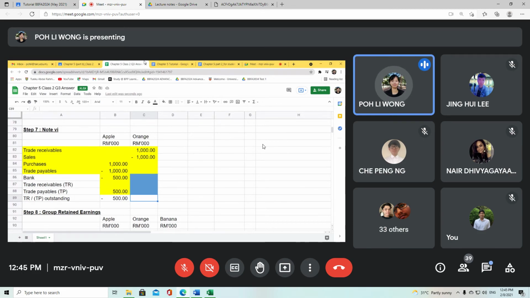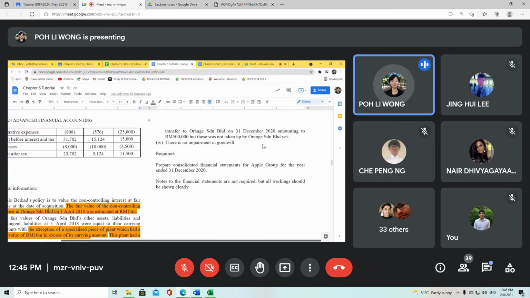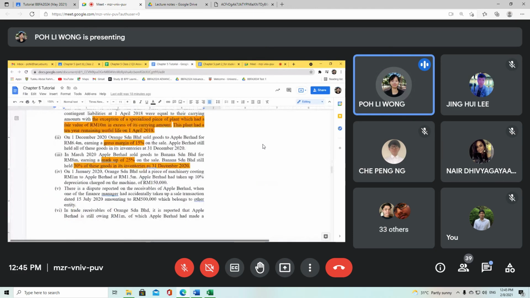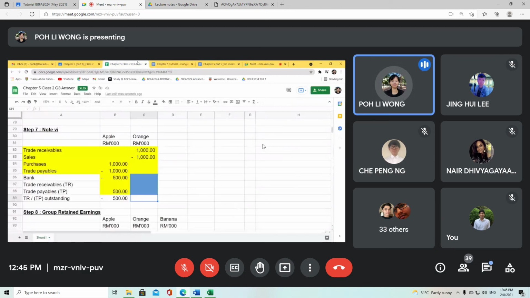The question has already mentioned 500,000 they have already transferred on 31st December. Maybe this is in the form of cheque. Okay, we're not sure, so that's why Orange have not taken it up. But since this is a related party transaction and there is physical proof that Apple has already transferred 500,000 to Orange, Orange will have to take in as receiving the 500,000 already.